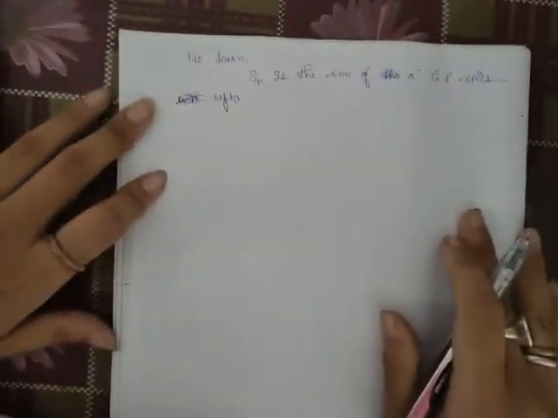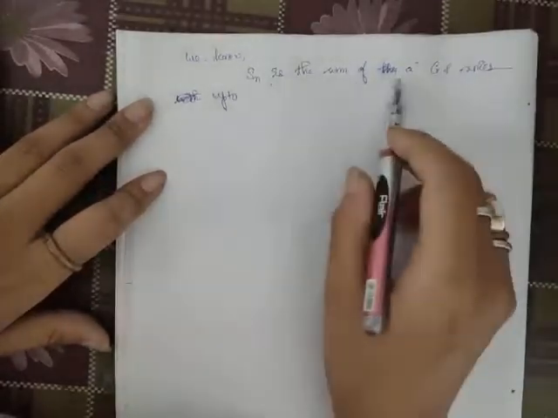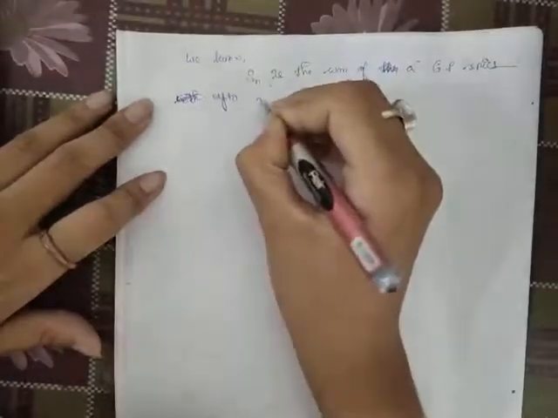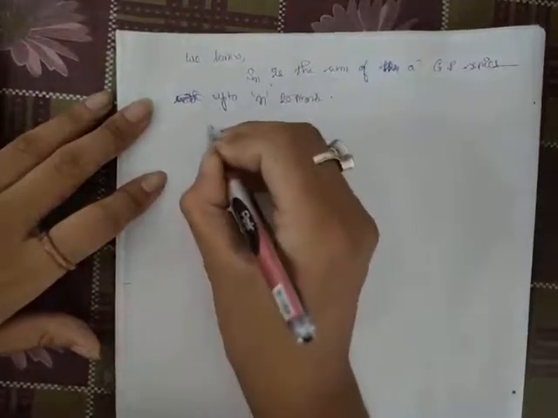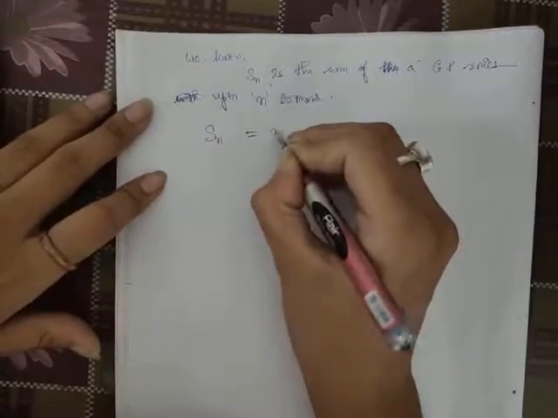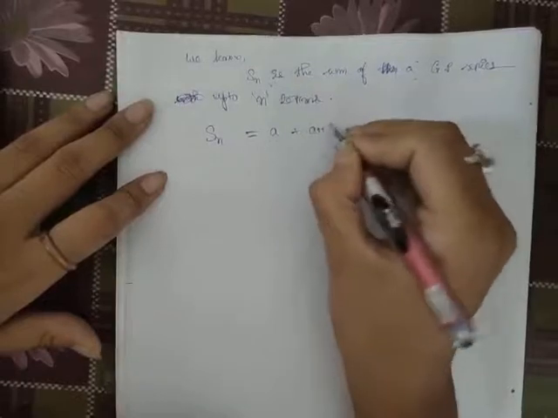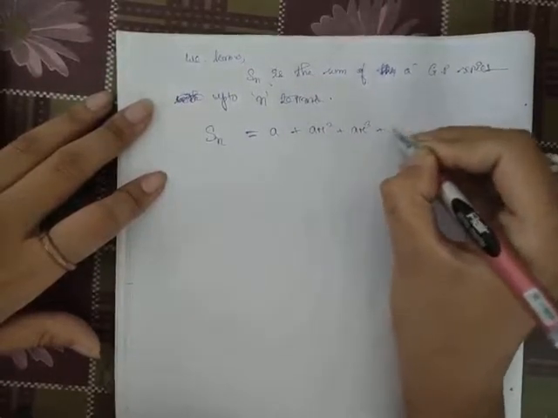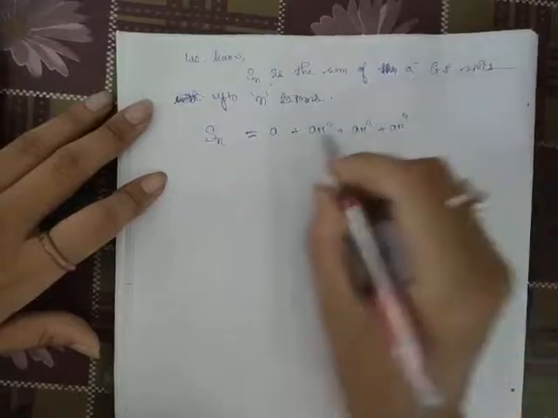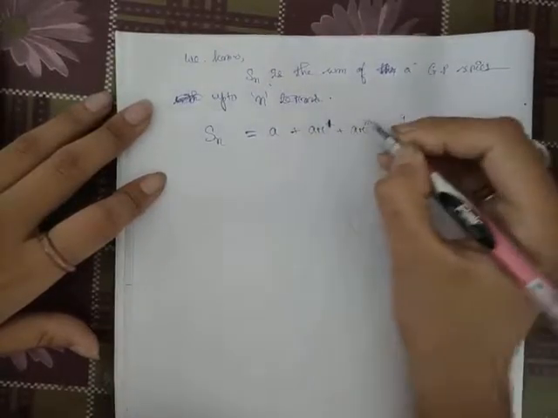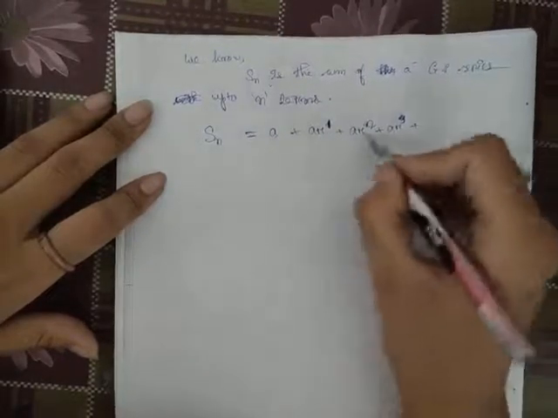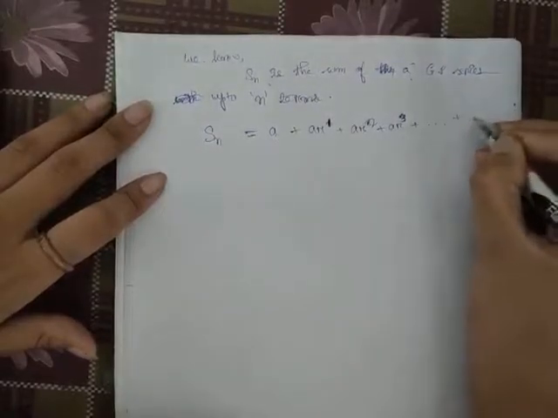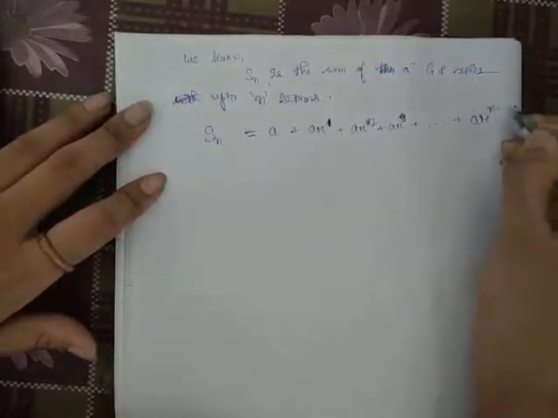Sn is the sum of a GP series up to n terms. Up to how many terms? Up to n terms. So how do we write Sn? Sn equal to A plus first term, second term AR square, third term AR cube, fourth term AR 4. Sorry, this is our first, second, third, fourth term. So what will be the nth term? Nth term will be AR^(n-1).